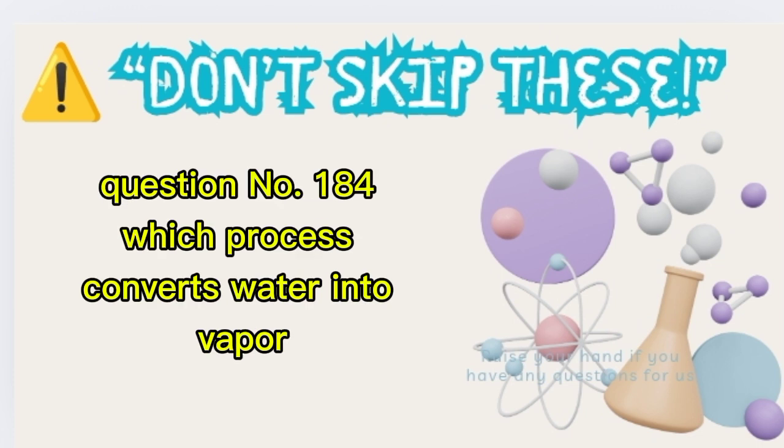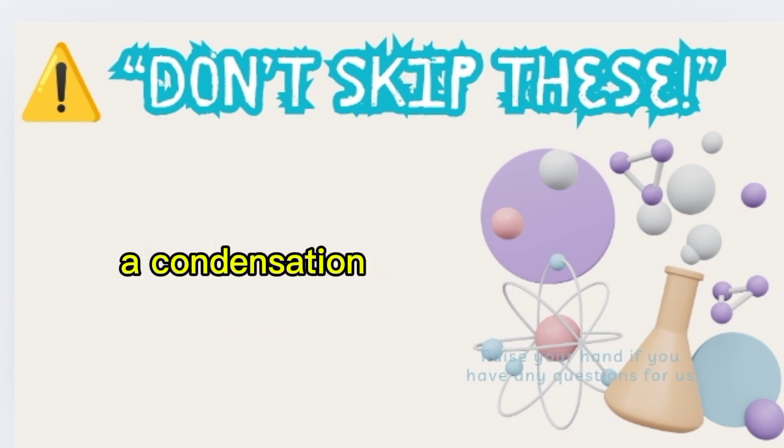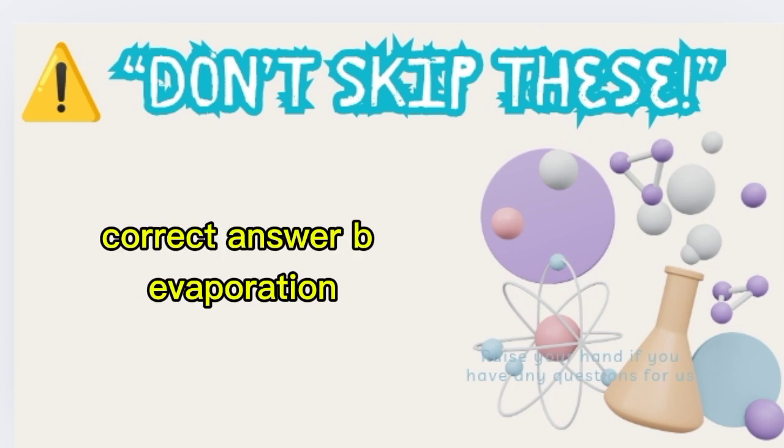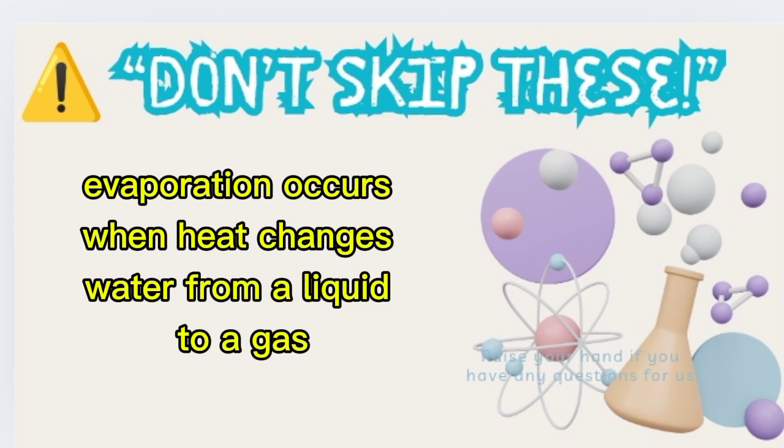Question number 184. Which process converts water into vapor? A. Condensation. B. Evaporation. C. Precipitation. Correct answer B. Evaporation. Evaporation occurs when heat changes water from a liquid to a gas.